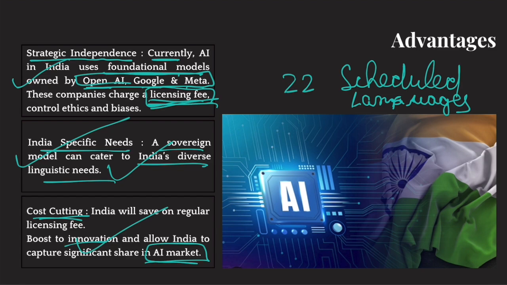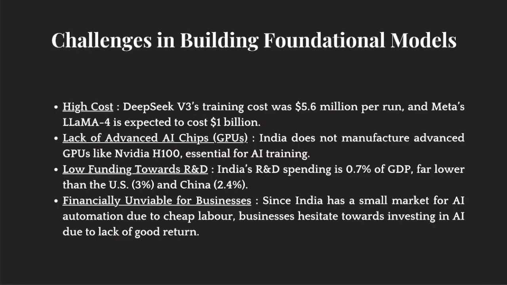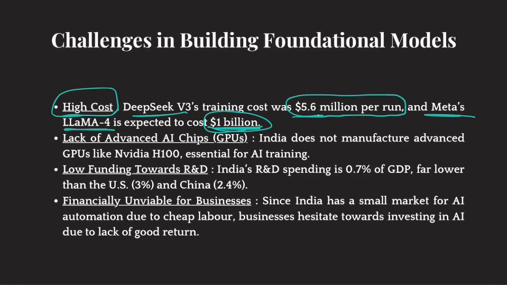Now, why hasn't India done what China did? Why is India not able to create a foundational model quickly? Well, because creating a foundational model is full of challenges. First of all, there is the high cost. Meta's foundational model called Llama 4 is expected to cost 1 billion. So Meta, Facebook's parent company, has spent 1 billion to create this foundational model. DeepSeek also had to spend 5.6 million per run on this model. So it requires a lot of money.